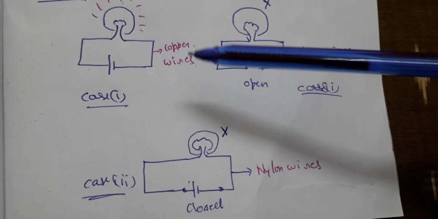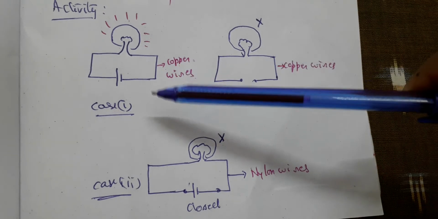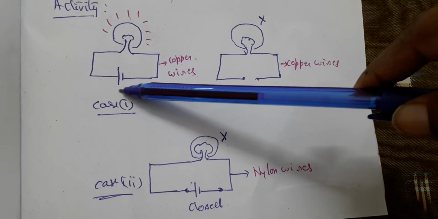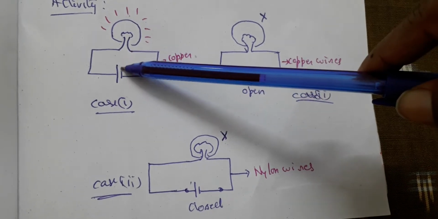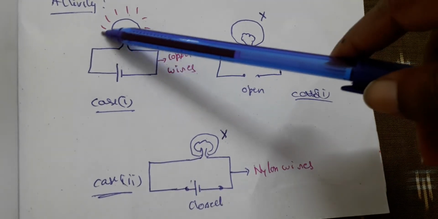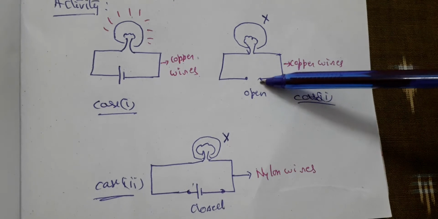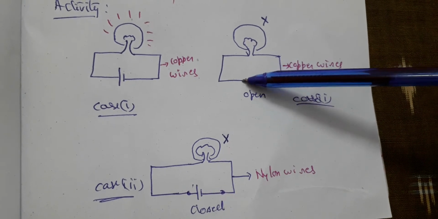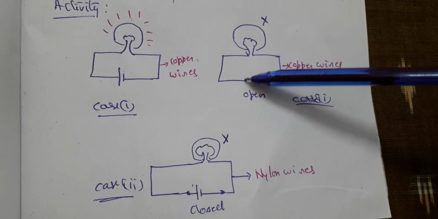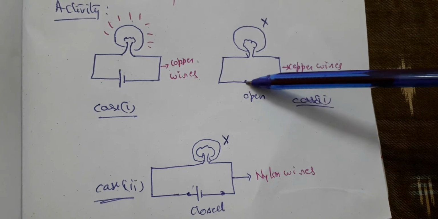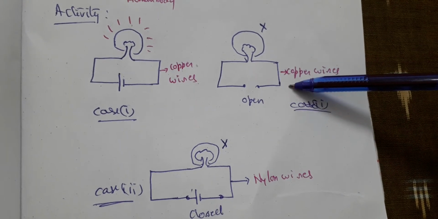So what do we conclude from all these three cases? In the first case, the circuit is closed. That means there is a chance for the electrons to flow throughout the circuit. And here it is open because there is no connection to the battery, and neither are these two connected by any means. Therefore this is an open circuit.